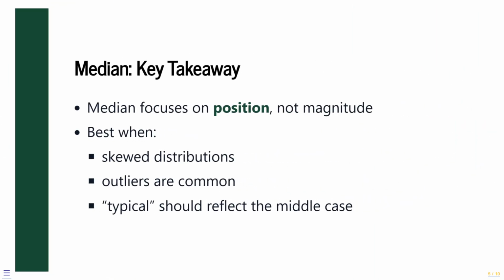The median answers the question of typical by focusing on position rather than magnitude. Its resistance to extreme values makes it a reliable measure of center for skewed distributions and data sets where outliers are common.